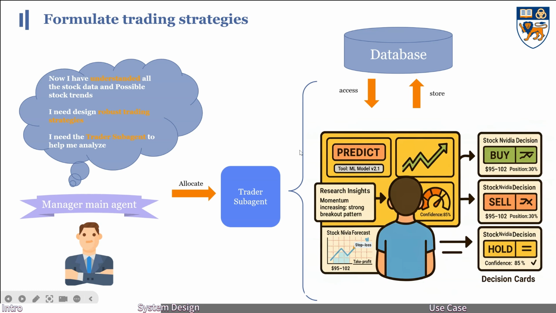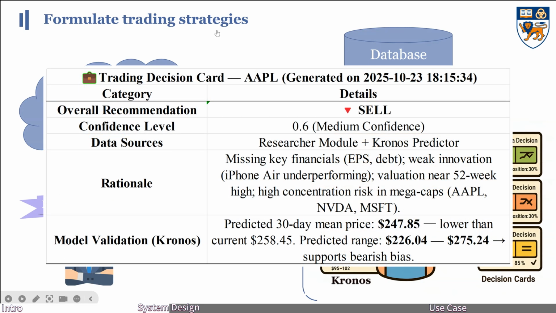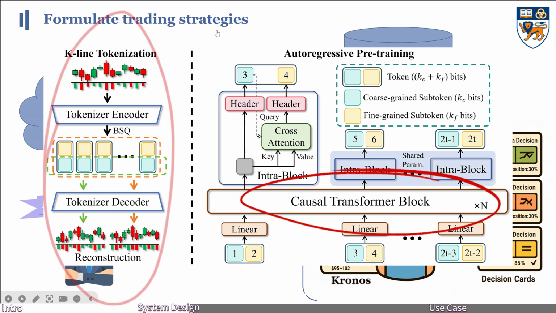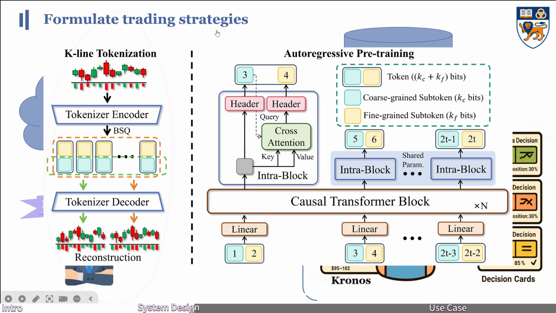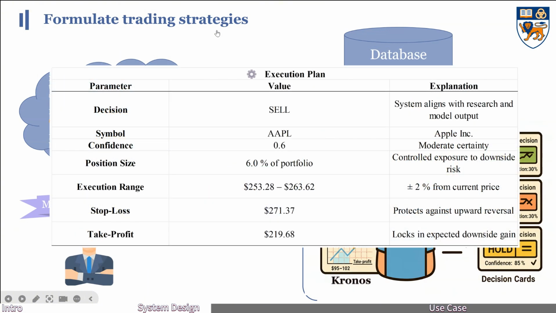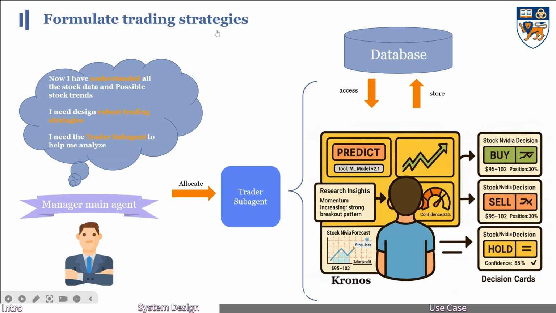The trader agent combines the researcher's conclusions with the Kronos deep forecasting model to automatically generate trading decisions. It first reads the research output, including recommendation direction, confidence score, and risk level, and then calls Kronos for price prediction. The Kronos model uses a transformer architecture and quantitative encoding to predict future price trends. It performs autoregressive reasoning on historical data, outputs visualized results, and supports fine-tuning. All results are consolidated into a decision card, including position size, entry range, stop loss, take profit, and overall confidence.